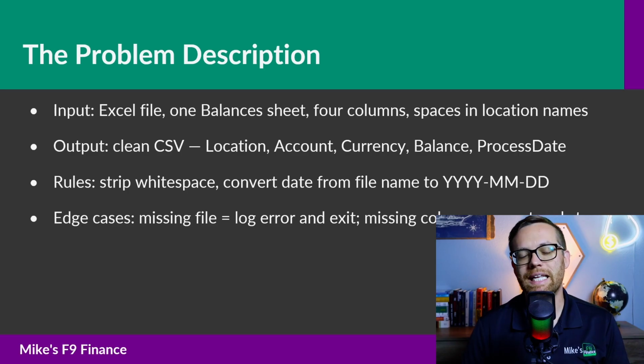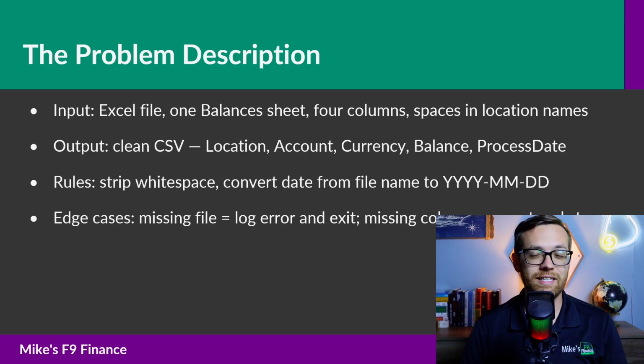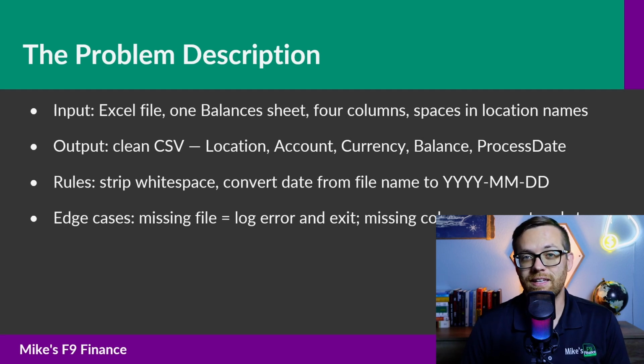Here's the scenario. F9 Finance Coffee Shop receives daily balance reports from its bank processor. The file has the right data in it, but it doesn't have standardized column headers. The dates come in as month, date, year, and you need year, month, date for your downstream reports. The locations sometimes have extra spaces. The accounts are named inconsistently. The script we're about to build handles all of that in one shot. So let's open Claude Code, and I'm going to walk you through exactly how to describe this problem so Claude can solve it.